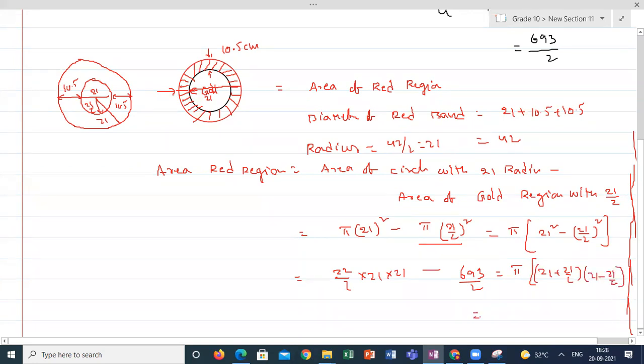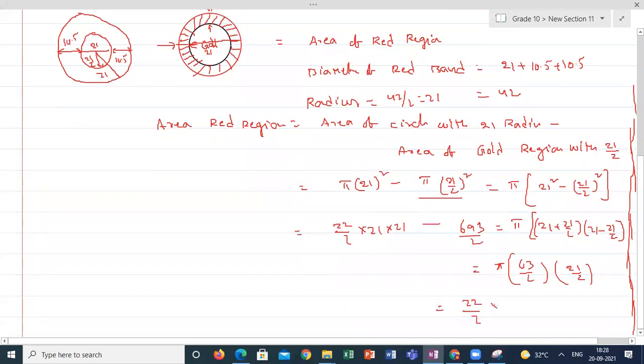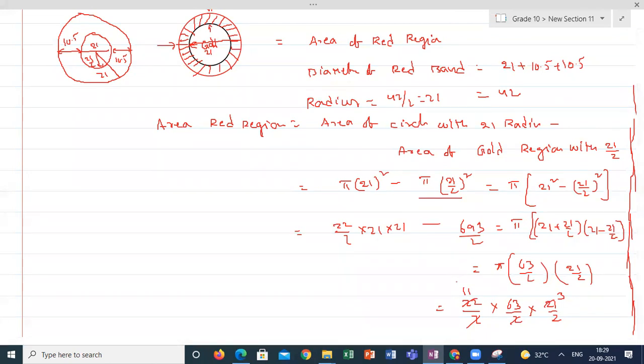Like this also you can do. This is 22/7 into 63/2 into 21/2. So 7 3s, 2 11s. So this is the final area of the red region. All possible ways I am explaining, don't get confused.